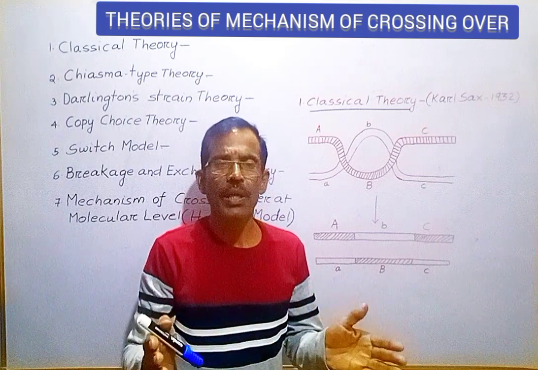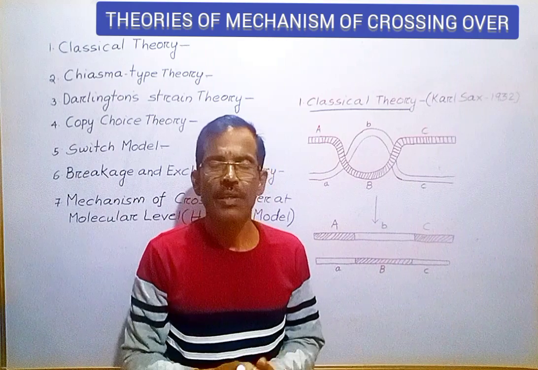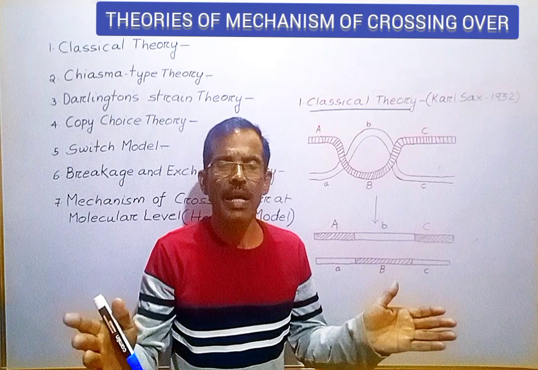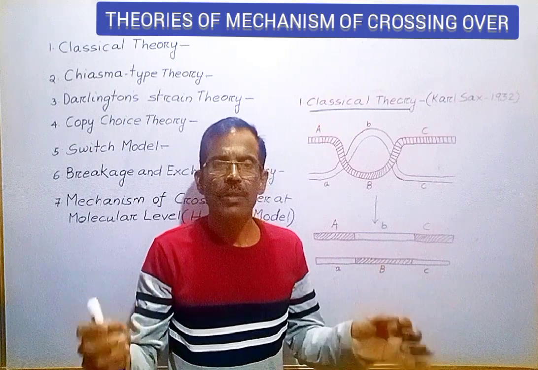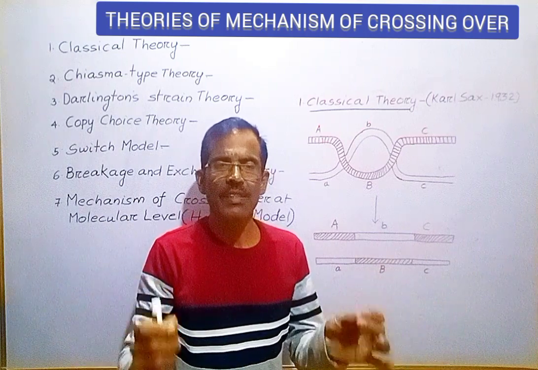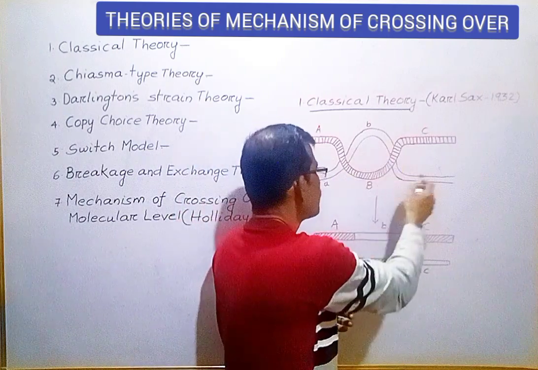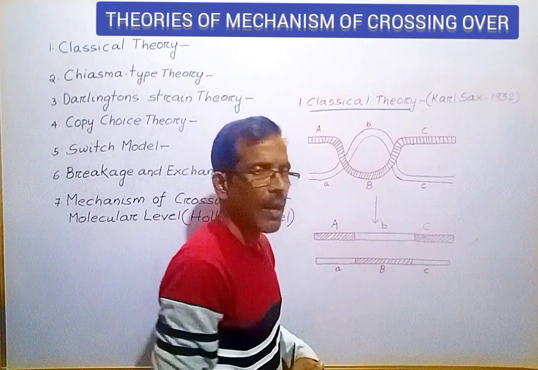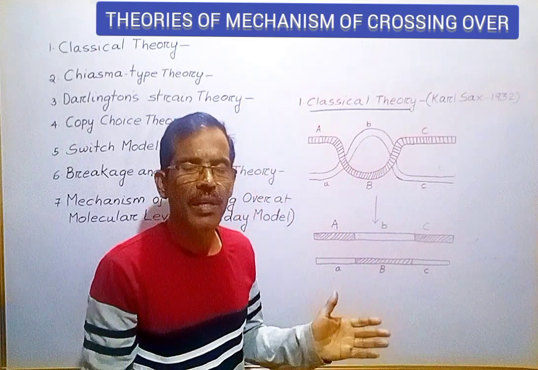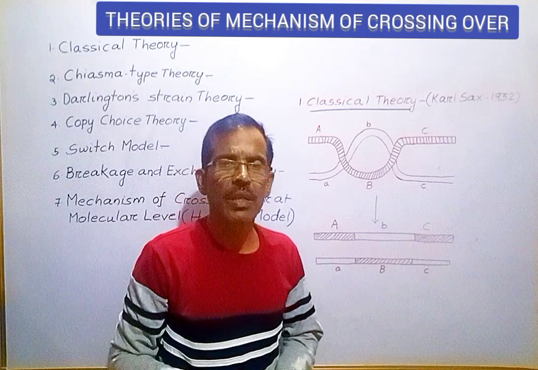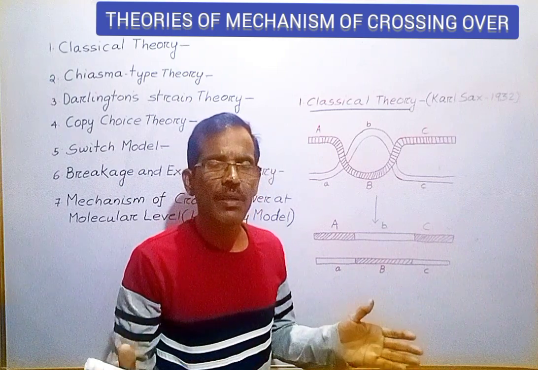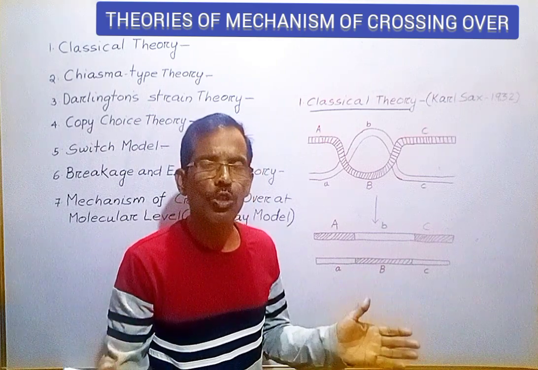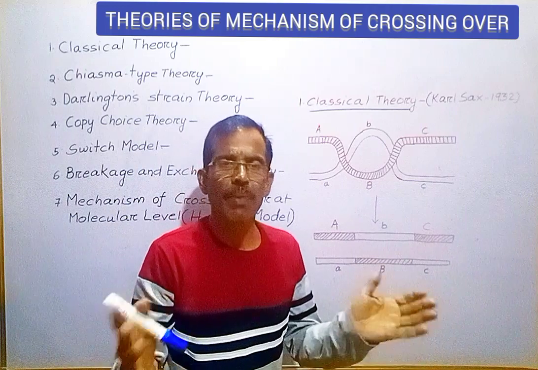According to this theory, it is not necessary that there is a one-to-one relationship between chiasmata formation and crossing over. So, chiasmata represent the accidental physical crossing between non-sister chromatids, and the formation of chiasmata may or may not lead to the breakage and rejoining of non-sister chromatids. But whenever crossing over takes place, it occurs due to the strain imposed by the formation of chiasmata.